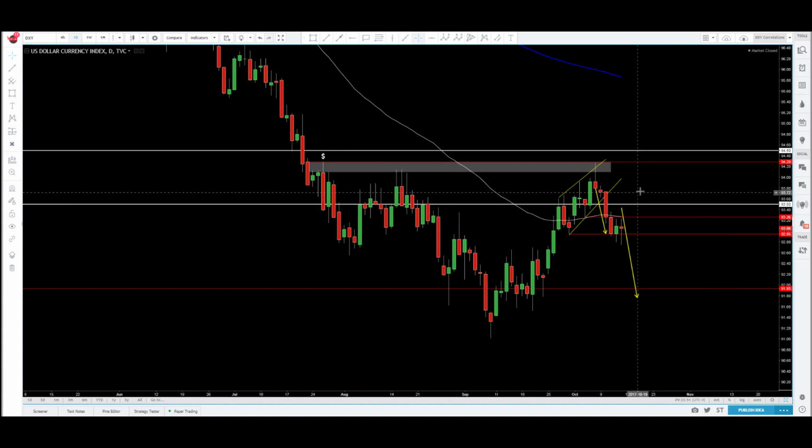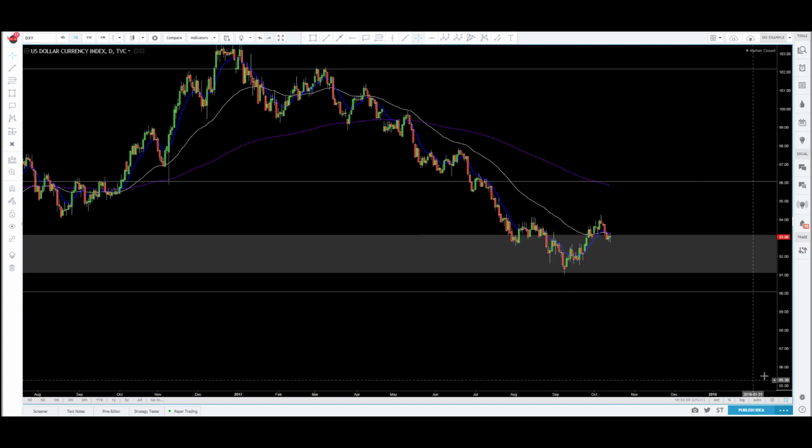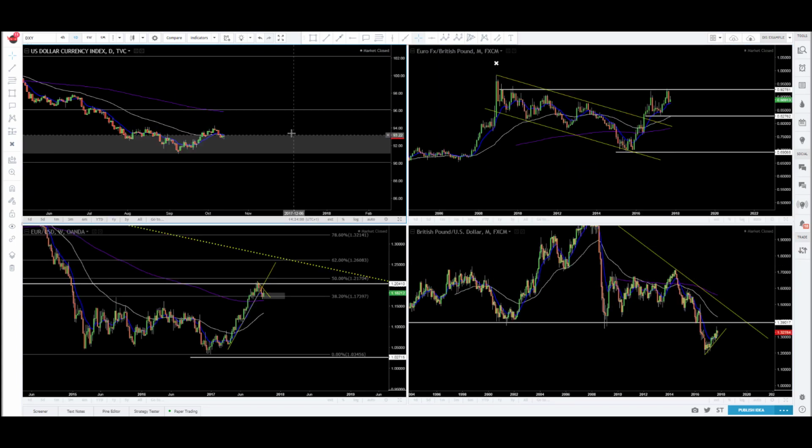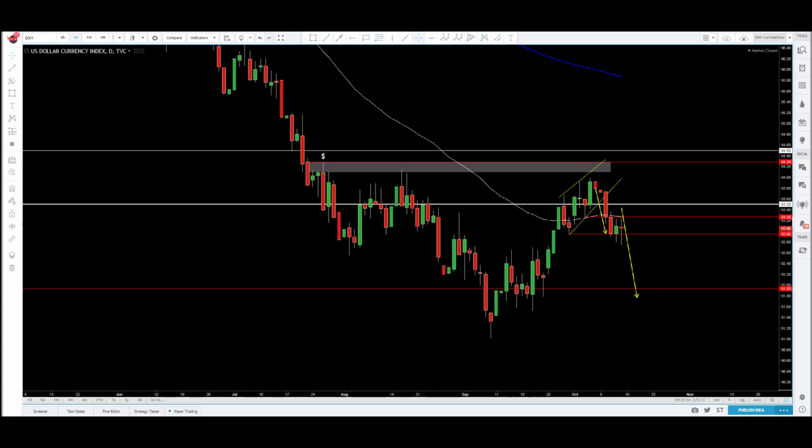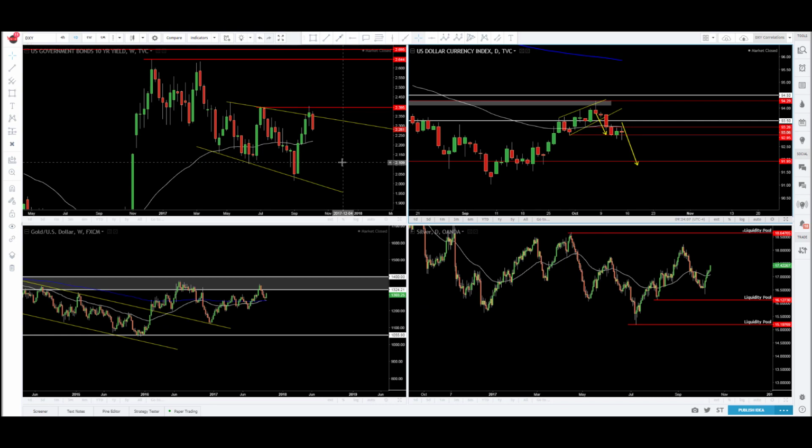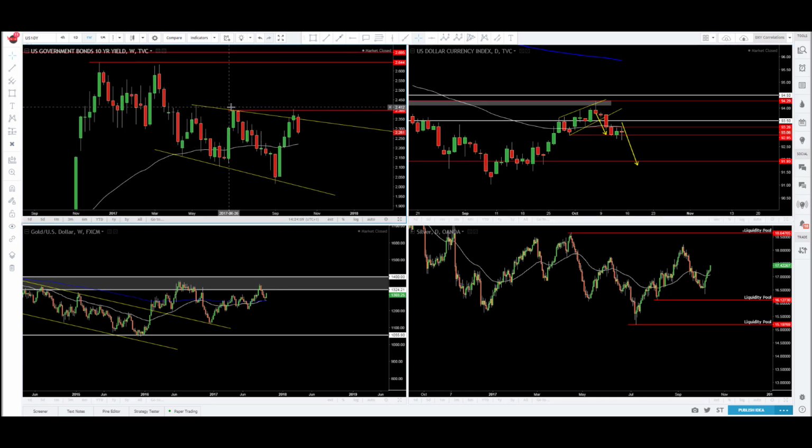So what that boils down to is we should be looking for longs on foreign currencies. Let's get some more correlation so we can get confirmation of the dollar bias that we have. Looking at the dollar index, let's go to Treasury bonds. Let's see what's happened this past week with Treasury bonds. What we can see here on the weekly chart is that price action rejected off of resistance. We have our resistance here over the trend line. We also saw a running of the stops here at 2.395.